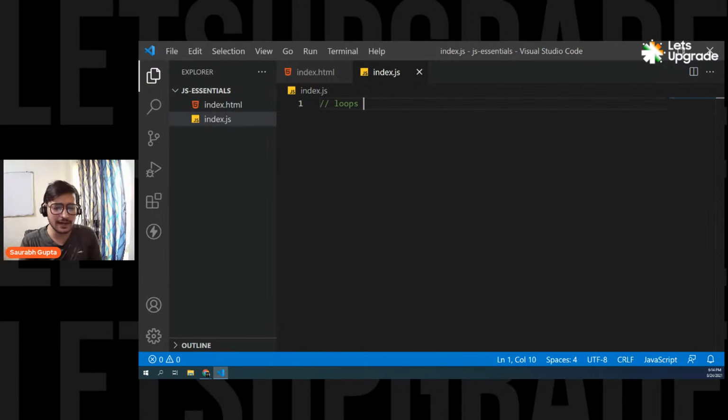So yes, you guys are actually correct. Loop is something like this only. A lot of you are correct. So for all the new people and for all the people who know, let's start with loops.